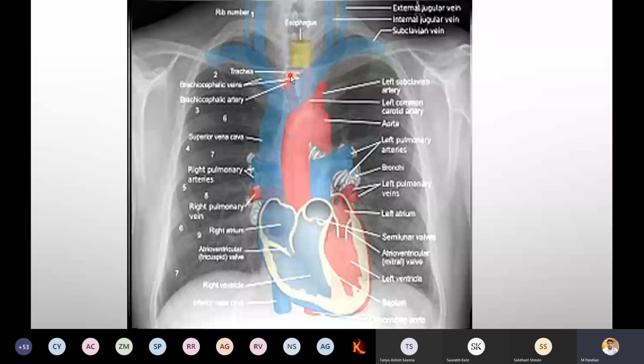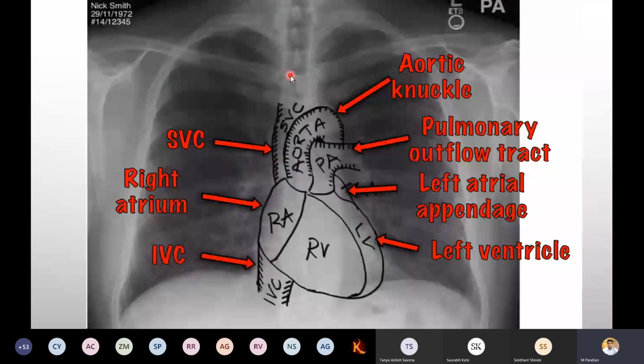Now, if you draw on the particular X-ray sheet, you can see this particular structure. So here you can see the aortic knuckle, where it is present, how to identify this. Pulmonary outflow tract, we can check here. Left atrial appendage, left ventricle, inferior vena cava, and this is superior vena cava. This is right atrium. This is right ventricle. So this is the way you have to report them.